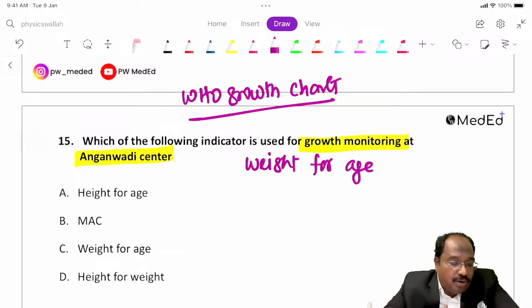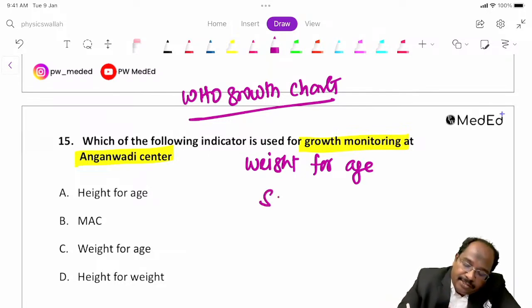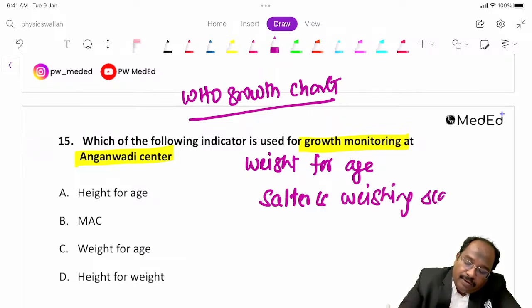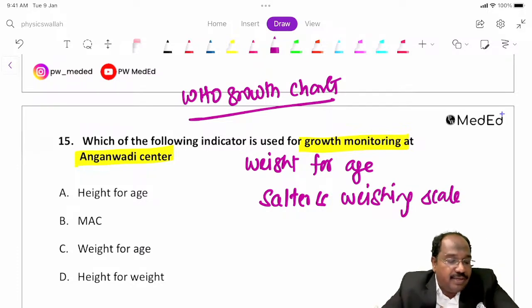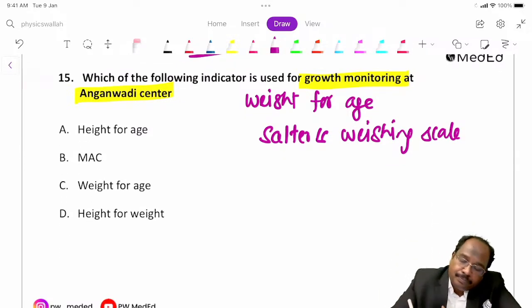The weighing scale we use is called Salter's weighing scale.